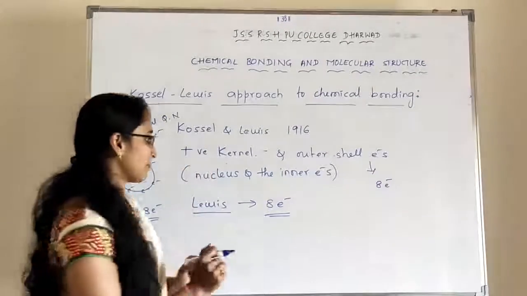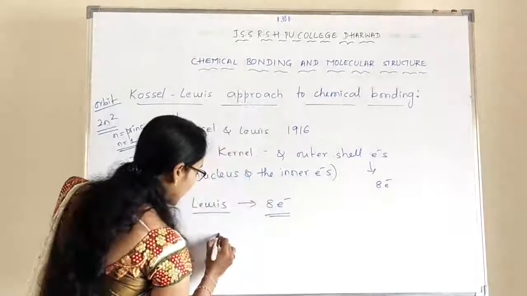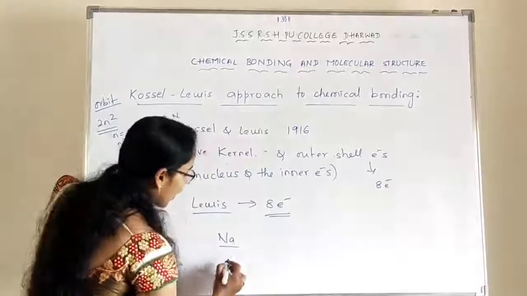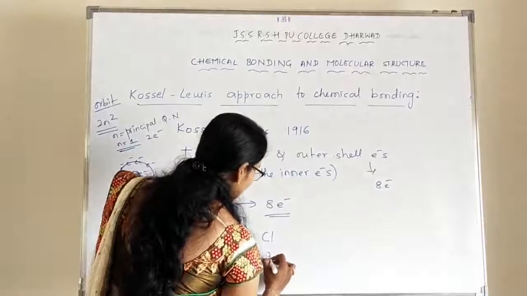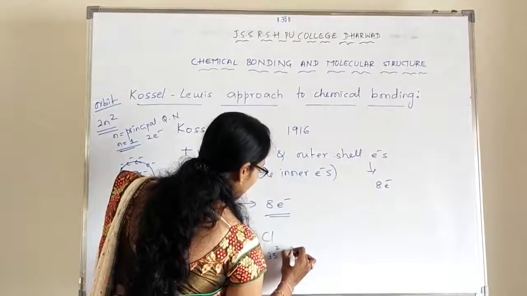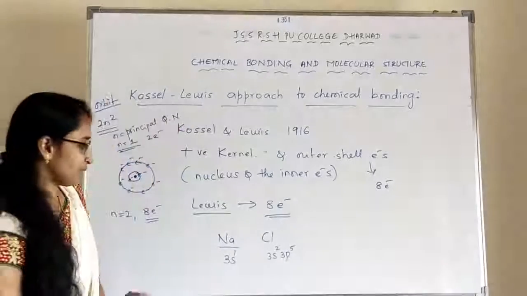Understood? For example, I already explained sodium. Sodium has 3s1 in the outermost shell, and chlorine has 3s2 3p5, right?